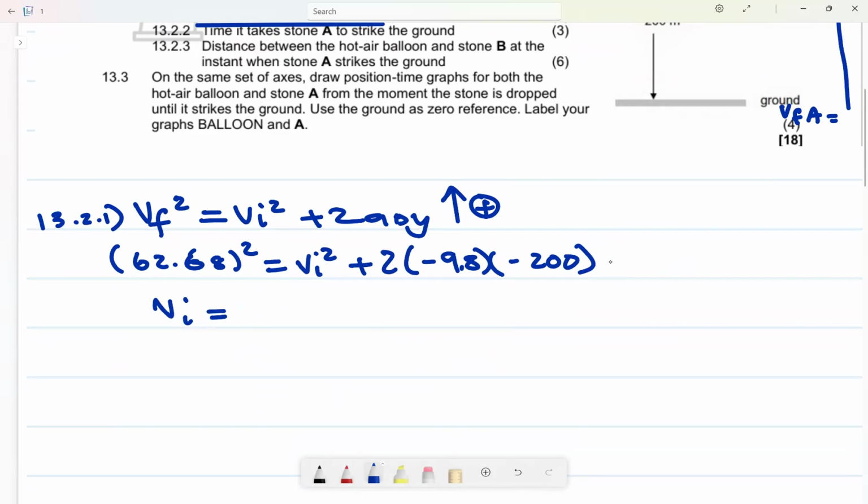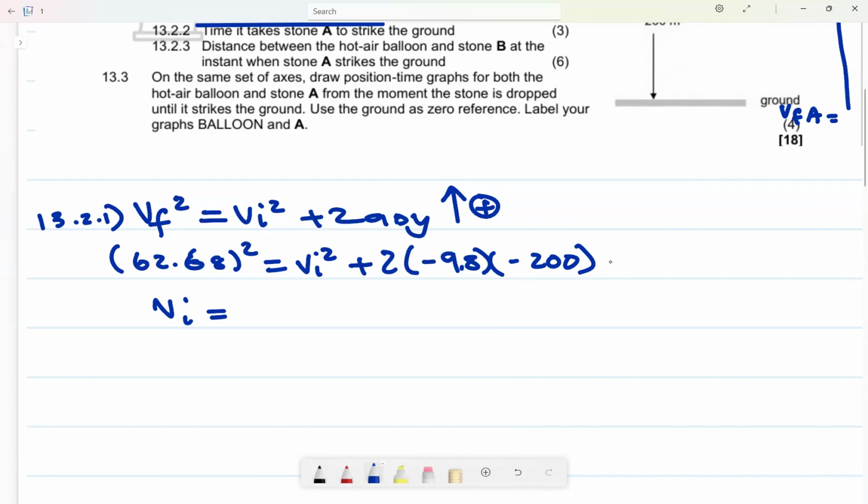Then I'm going to have VI, which is equal to the square root of 62.68 squared minus 2 into negative 9.8 into negative 200, like that.